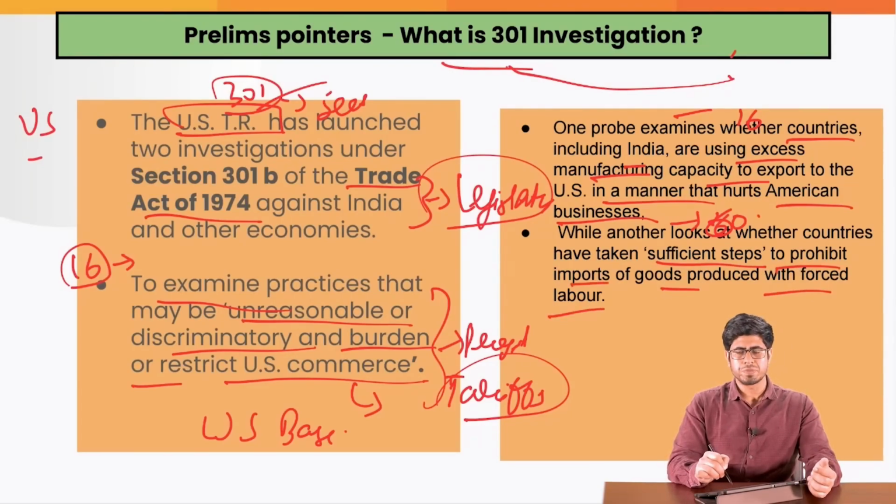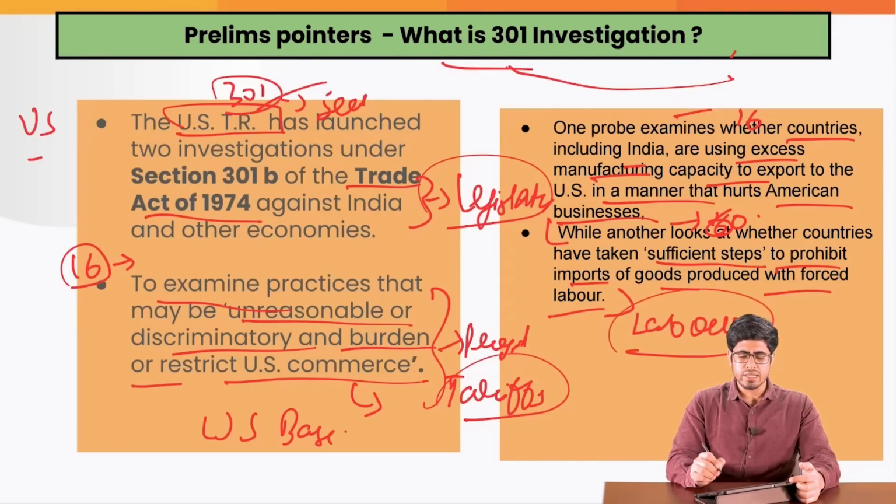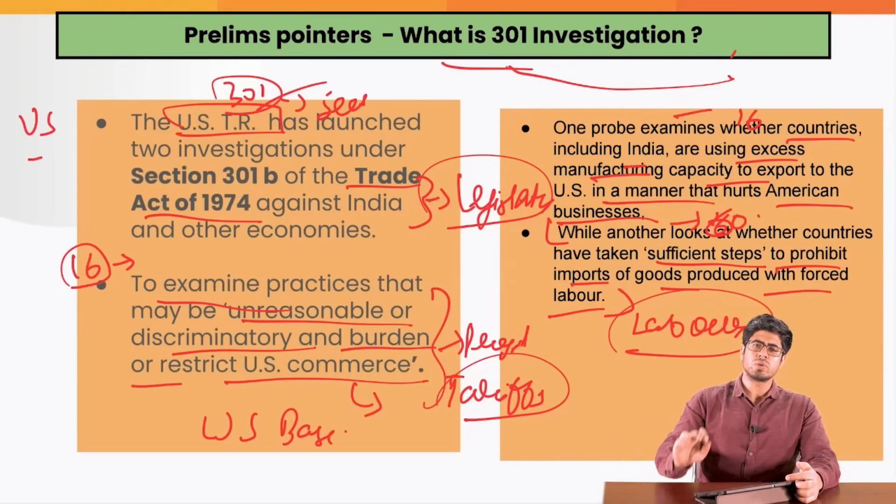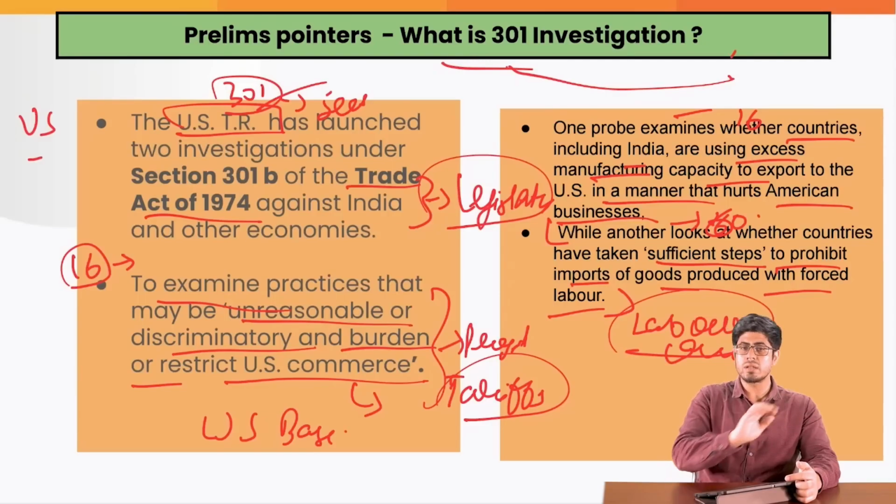And the second investigation is about whether countries have taken sufficient steps to prohibit the import of goods produced with forced labor. Whether the goods that are produced in certain countries like China, Vietnam, India are produced with forced labor, violating labor laws, these countries like India, who are exporting goods to the USA, should take steps so that these goods are not exported to the USA. There should be reduced imports into the USA of goods produced by forced labor, violating labor laws which are prevalent in America.